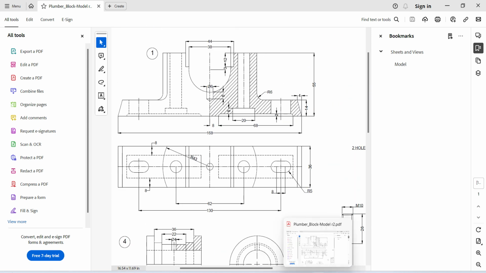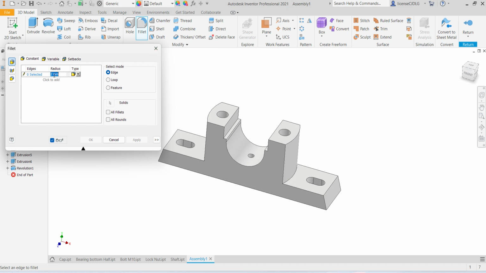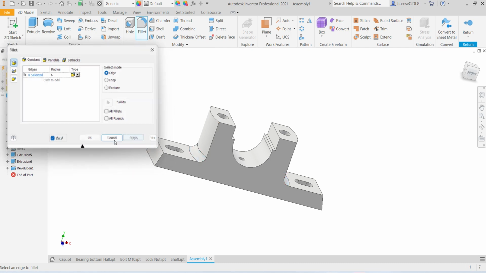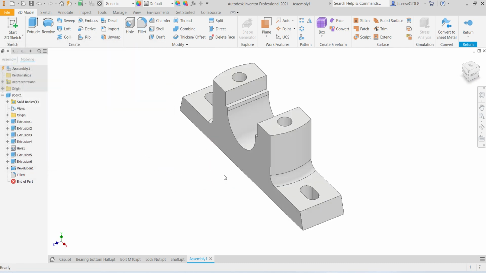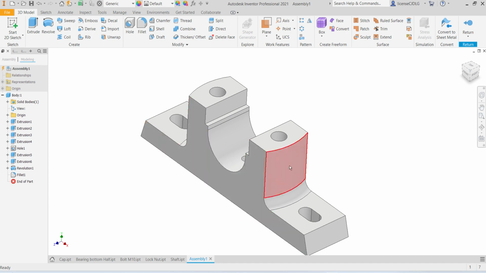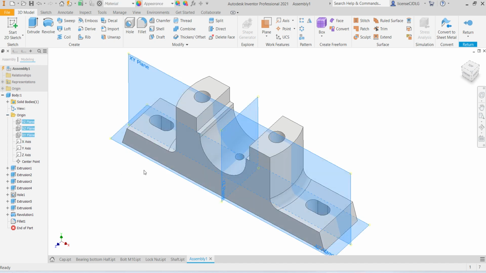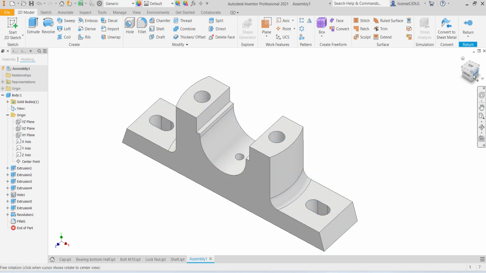R6, select here 6, select these 2 edges, apply. So first constrain this part to the original planes.